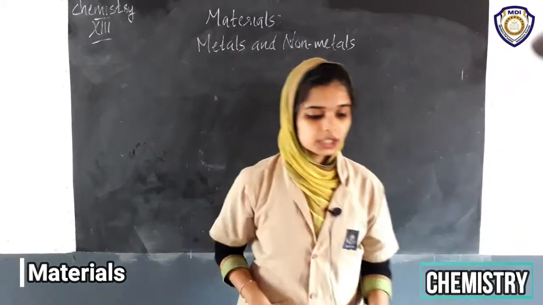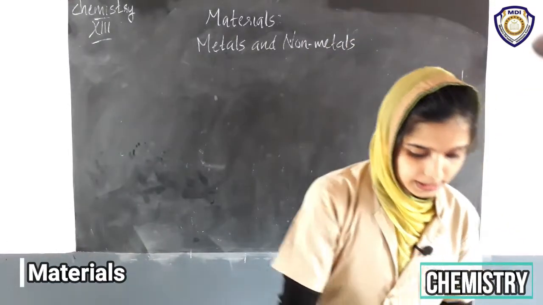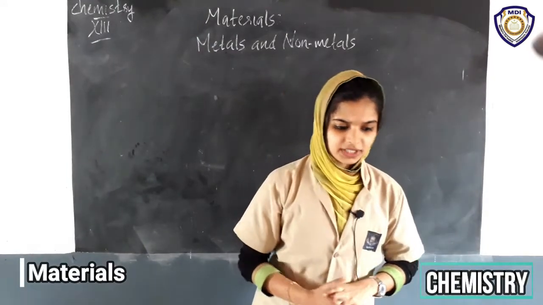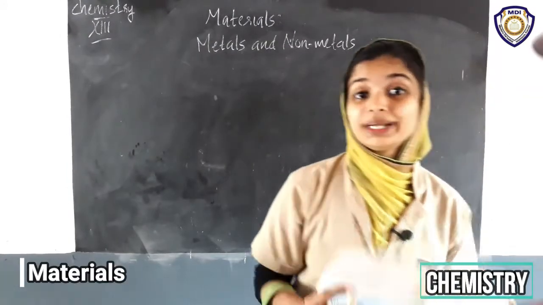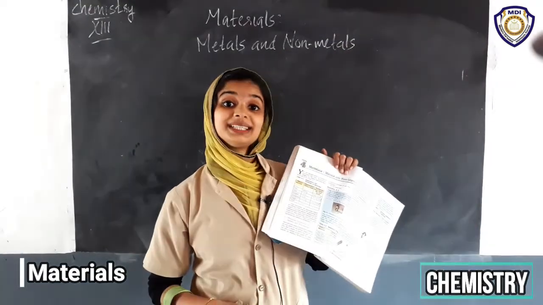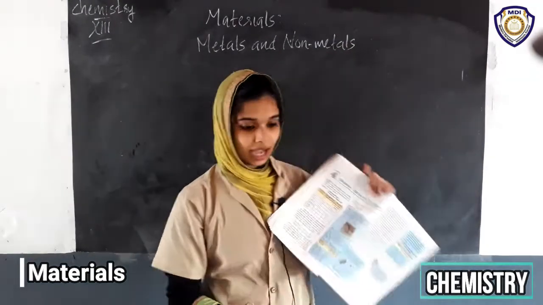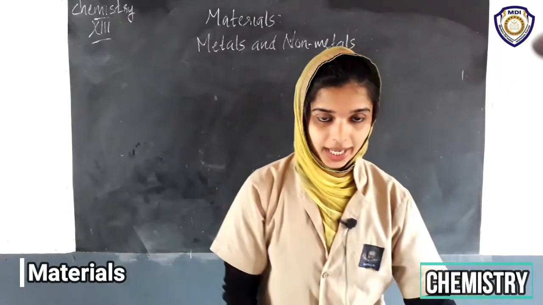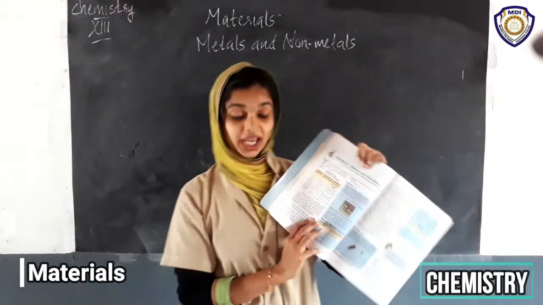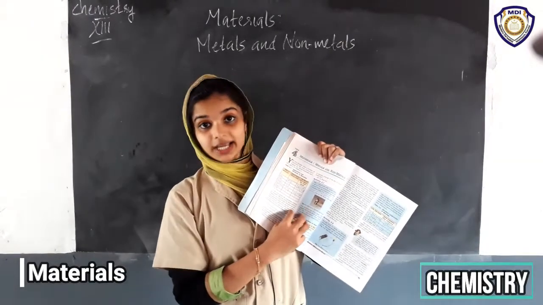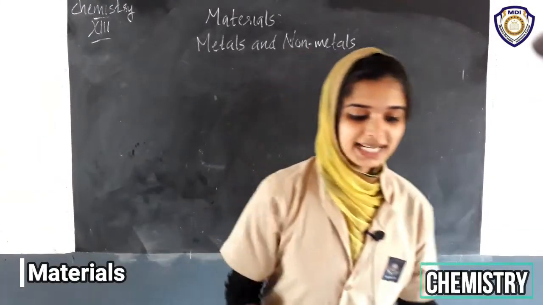Okay. So can you name the materials which are metals in this table? Yes, iron is a metal, that you know. The materials which are shiny and very hard in this table are metals.